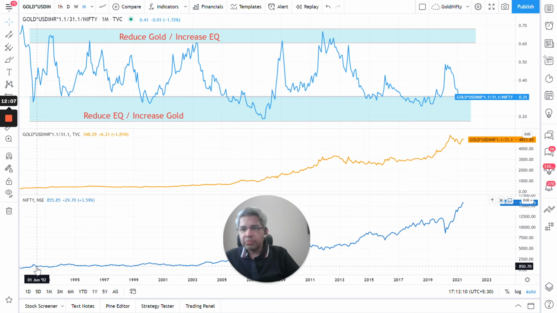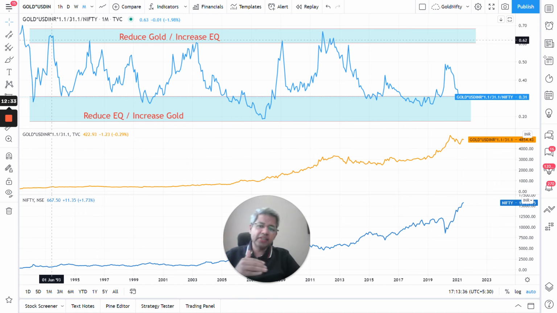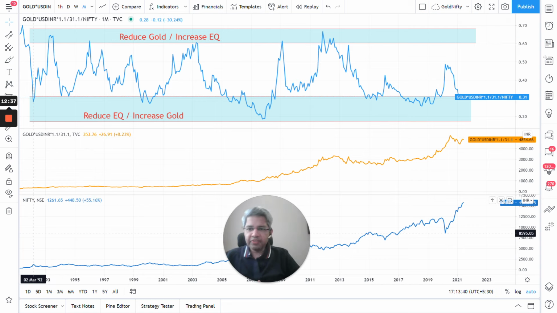Okay, so maybe this is not so indicative, but the Sensex values dramatically increased, and the gold values here went from 317 to 353. So gold was relatively stable, Nifty was increasing, and then if you reduced equity and increased gold, then the next turn happened somewhere in 93.